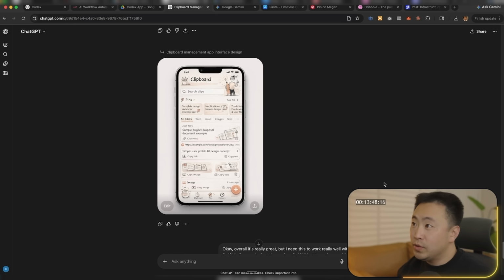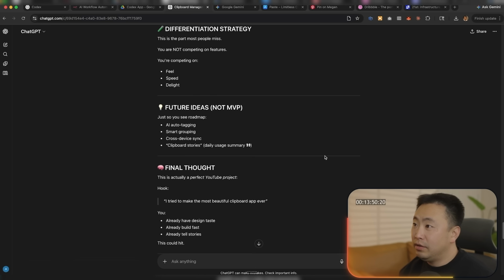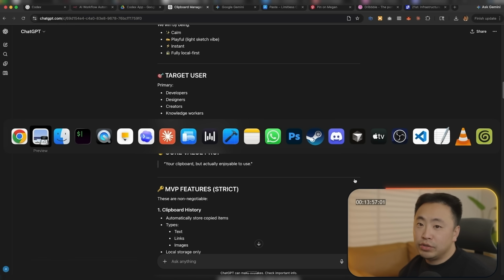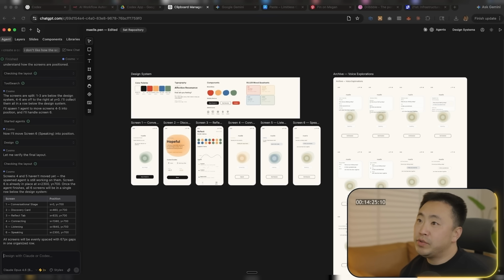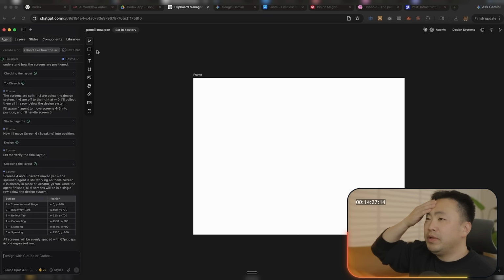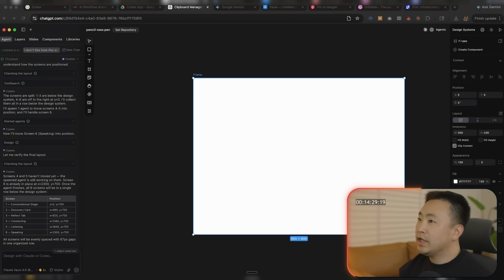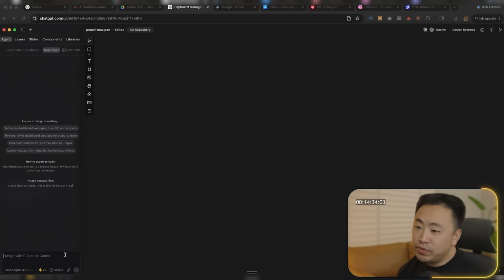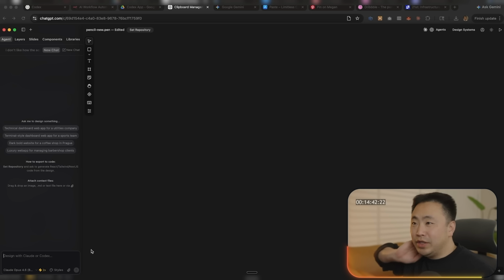Okay, so while that goes, let's go ahead and copy all of the markdown. It's a design, and we're gonna start using Pencil. Now, this is Pencil. Pencil is, in my opinion, one of the better AI Figma replacements that I've tried. It's really good, to be honest. I really enjoy using it.